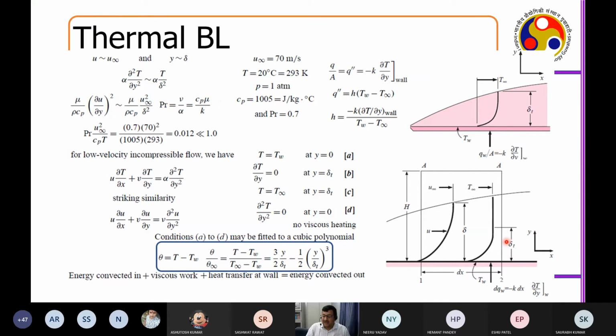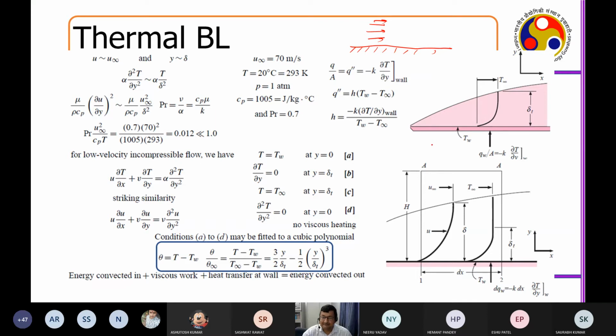Now you tell me whether the hydrodynamic boundary layer will form first or the thermal boundary layer will form first. What is the situation? Anybody has any idea? So suppose I have a flow, I have a hot plate here, right? And then I am flowing a cold fluid on top of this. So this is a hot plate, and I'm flowing a kind of cold fluid on top of this. So what will be the mechanism of the formation of the hydrodynamic boundary layer and the thermal boundary layer?